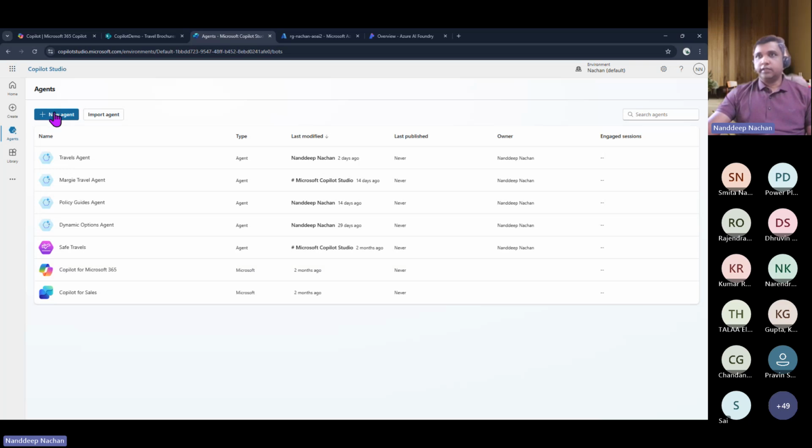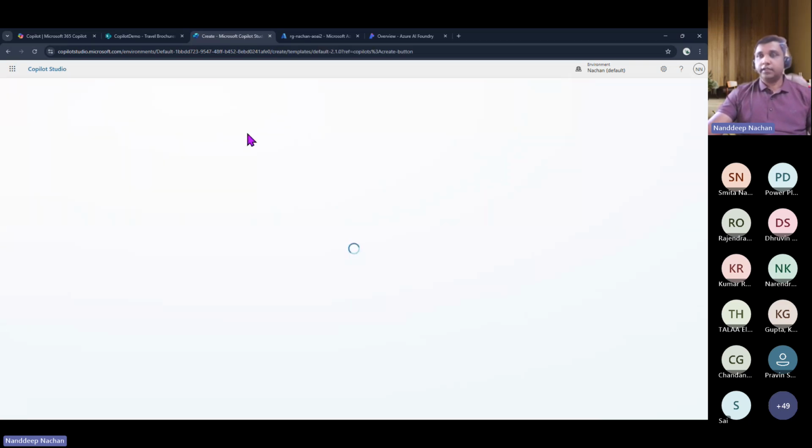All right, so how do we create those kinds of agents? Let us go ahead and create a new agent. Right now I'm in Copilot Studio and we are going to create that agent, so I just click new agent. We are not going to code anything there, absolutely nothing. We are not going to use any imperative approach to say, for example, go ahead and do this thing. We are just going to use an entirely declarative approach to create those autonomous agents.